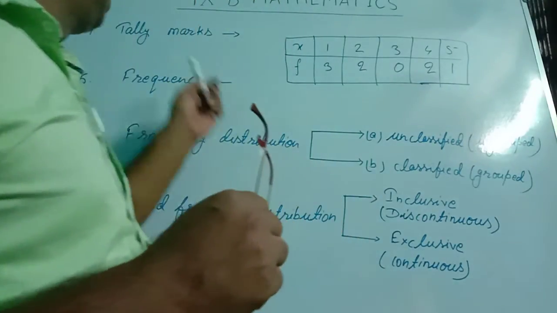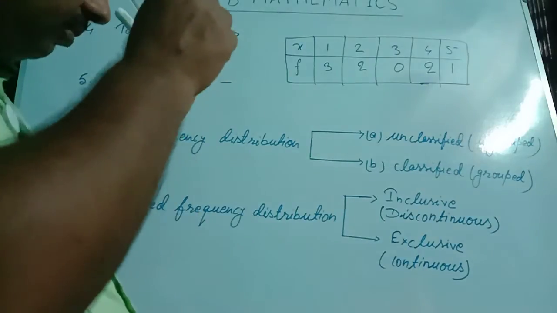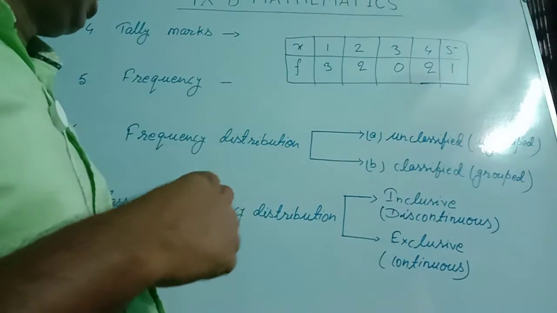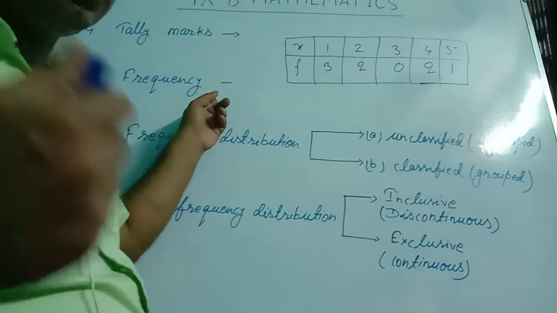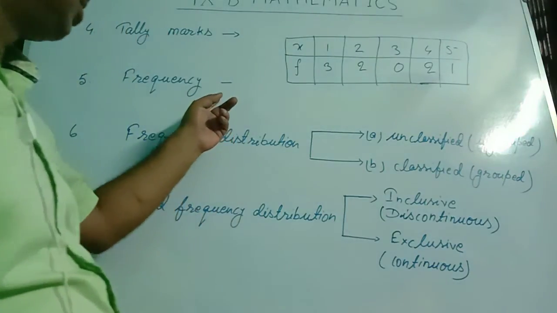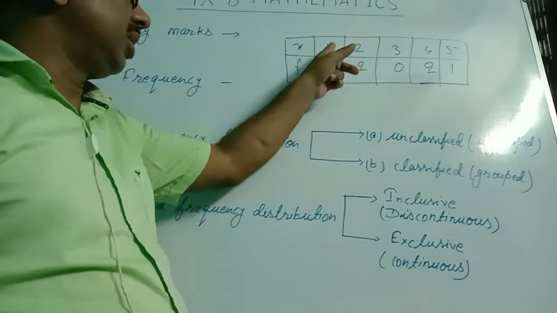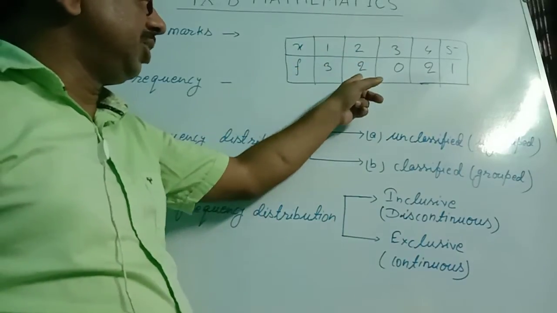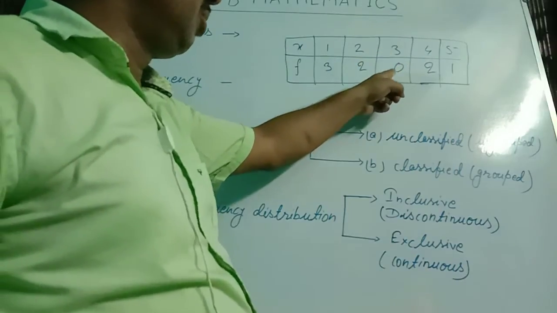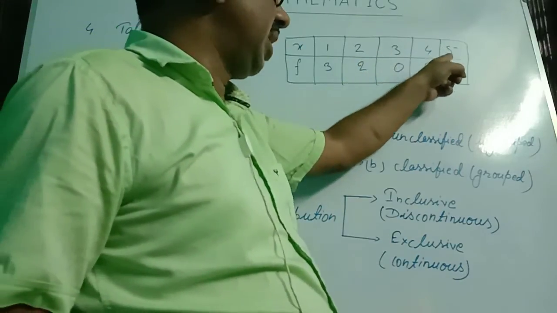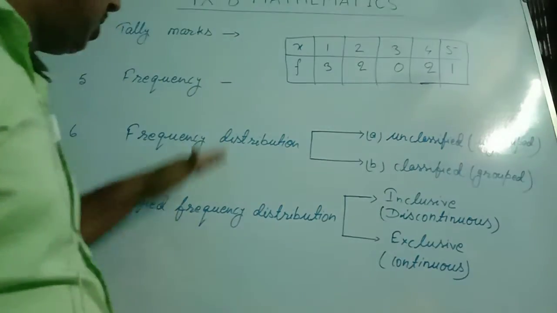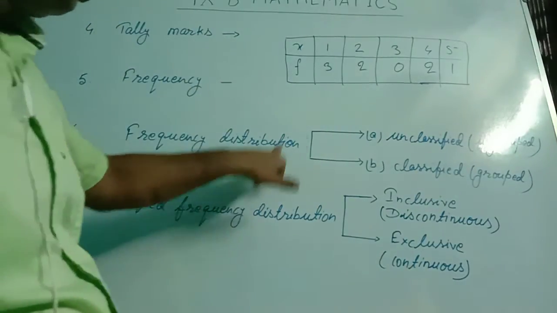From there we prepare the frequency. Frequency means the total number of tally marks. This process is called the frequency distribution.